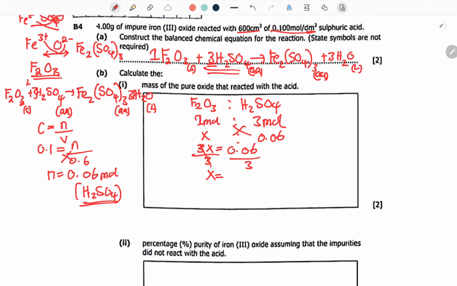So 0.06 divided by 3. You're going to get something like 0.02 moles of what? Of iron 3.